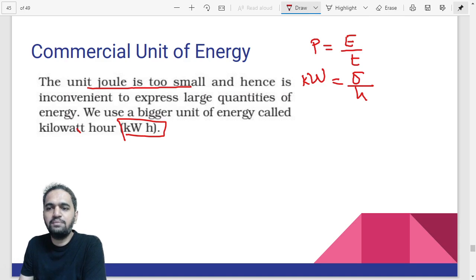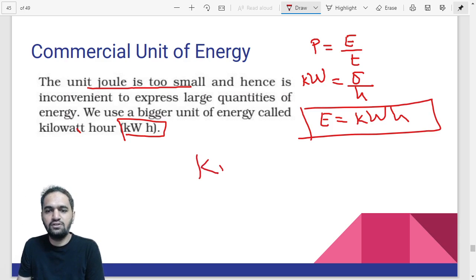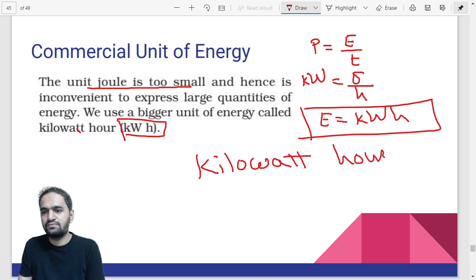So can I change the position of h to the other side? So this will become E is equal to kWh. Are you understanding this? Just transfer that h to the other side and you will get the new unit for E, that is kWh, and it is also called kilowatt hour.